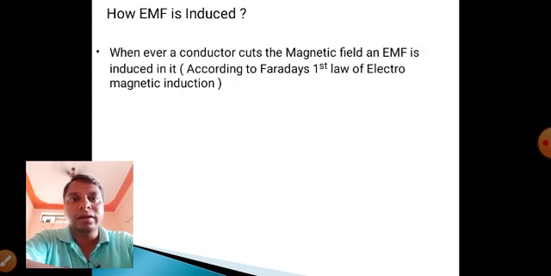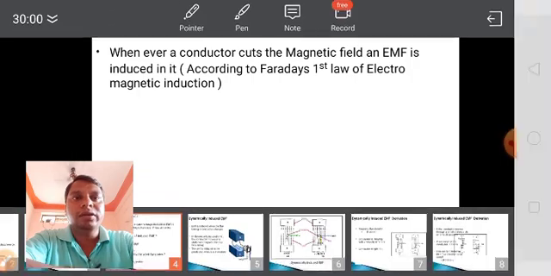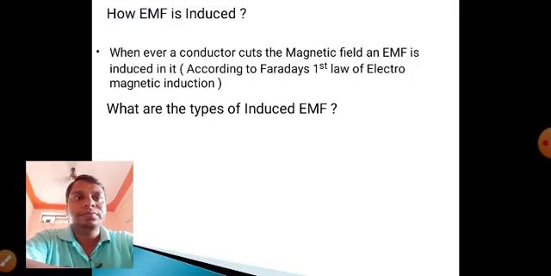What is the first law? Whenever a current carrying conductor is placed in a magnetic field, it produces an EMF. That EMF is this EMF, according to Faraday's first law. What are the types of induced EMF? There are two types of induced EMF: one is self-induced EMF, another one is dynamically induced EMF.